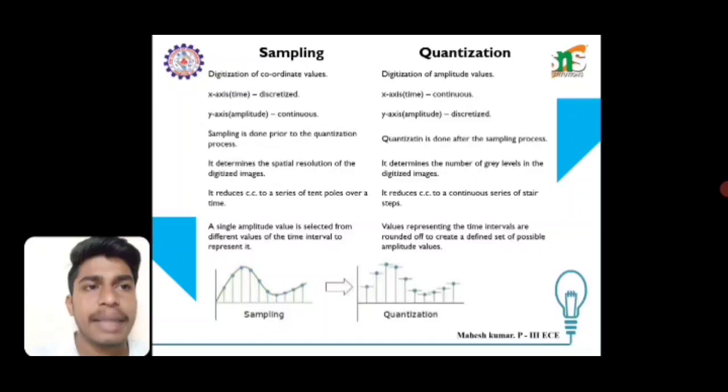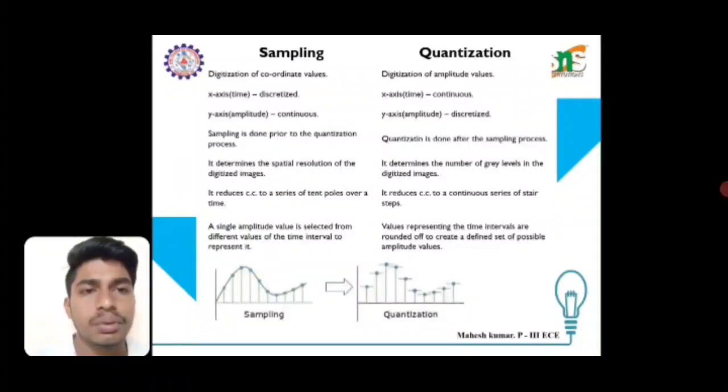The difference between sampling and quantization: sampling is digitalization of coordinate values, quantization is digitalization of amplitude values. In sampling, the x-axis time is discretized and the y-axis amplitude is continuous; in quantization, the y-axis amplitude is discretized. Sampling is done prior to the quantization process. Quantization is done after the sampling process. Sampling determines the spatial resolution of the digital image. Quantization determines the number of gray levels in the digital image.